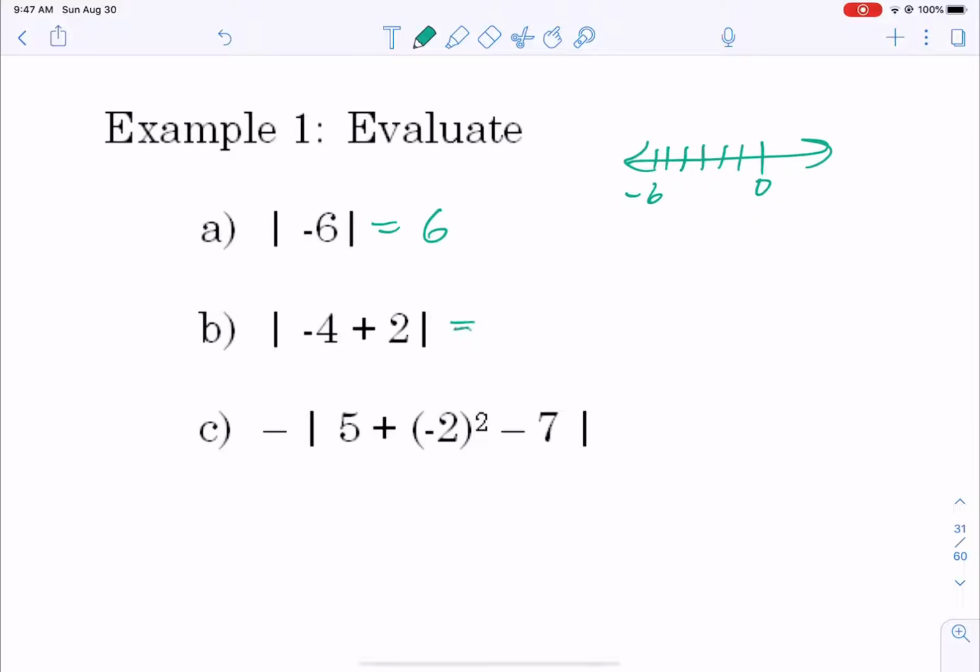Now for part B, we want to take the answer inside of the parentheses, that absolute value. So the inside, -4 plus 2 is -2. We're going to take the absolute value of that, so it becomes 2.